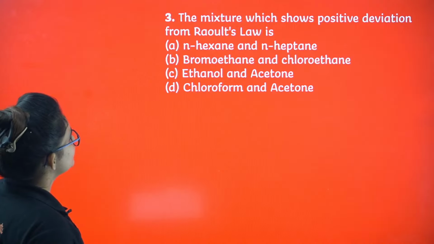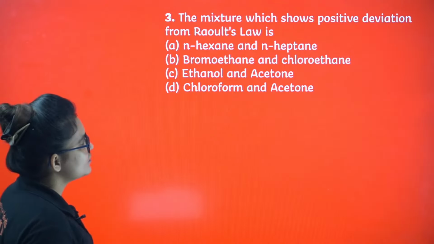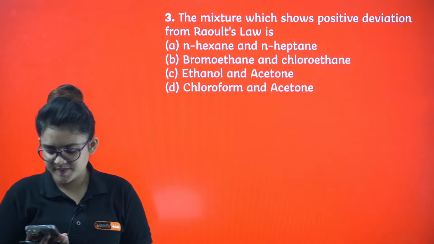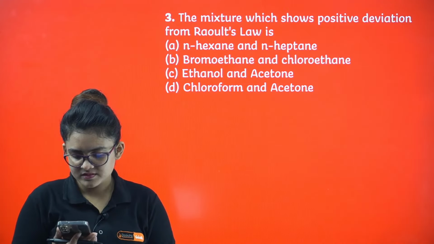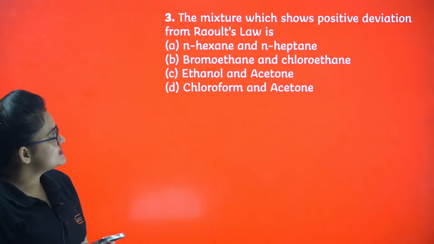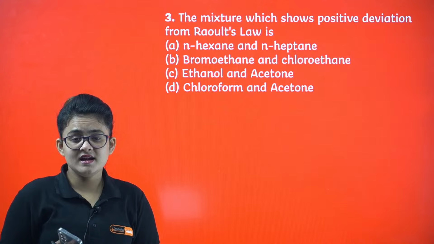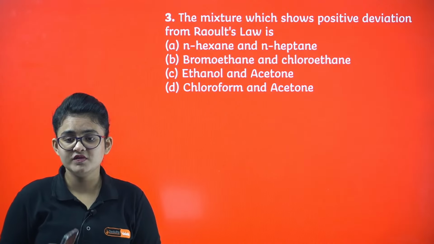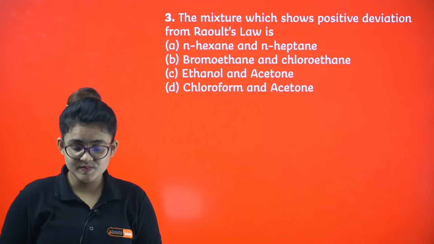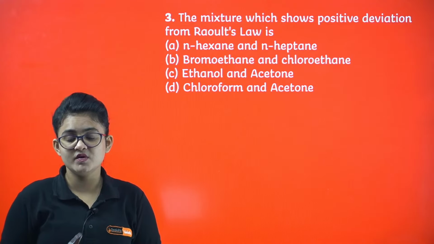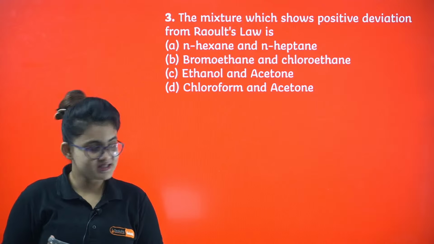The mixture shows positive deviation of Raoult's law. Yes, please tell me, I'm expecting this answer from you people. We have N-hexane and N-heptane. N-hexane and N-heptane are similar types of compound, so it is expected that they will show similar types of interaction, right? So it is an ideal solution.